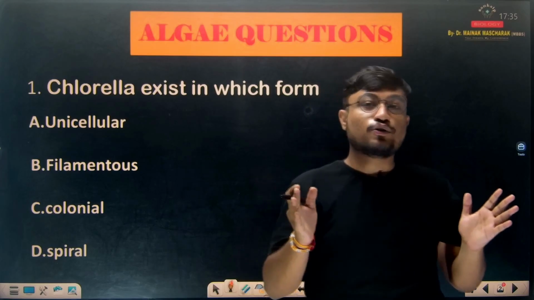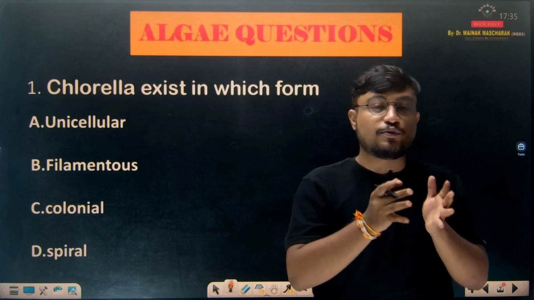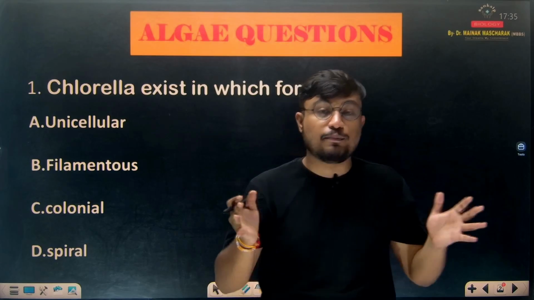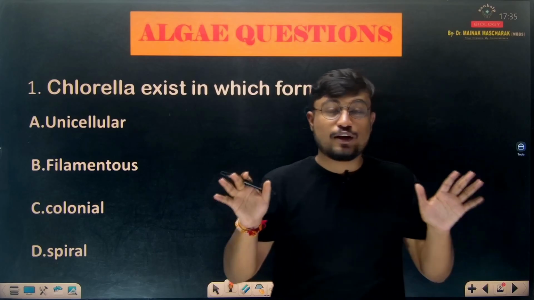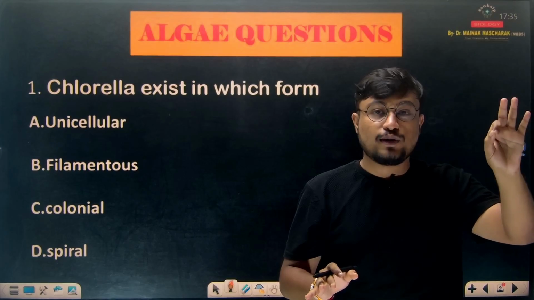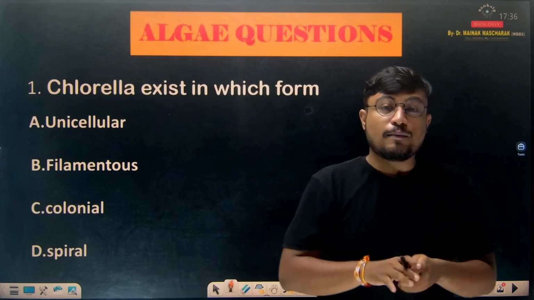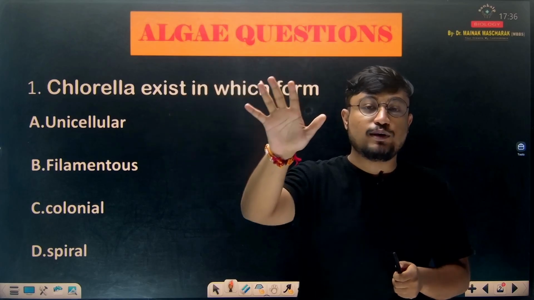And as we all know that Plant Kingdom consists of a range of topics like algae, bryophytes, pteridophytes, gymnosperms and angiosperms, and we are beginning with algae. So today we are going to learn 5 probable questions that can come in NEET 2025 from the topic algae. So let's start without delay. 5 important questions, 5 probable questions from algae that can come in NEET 2025.